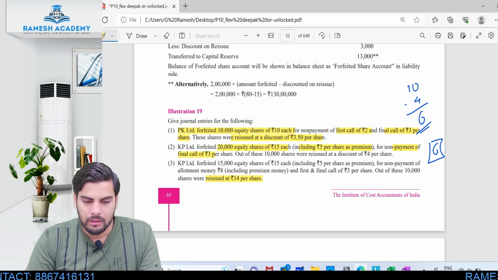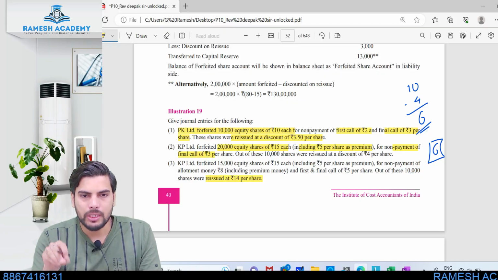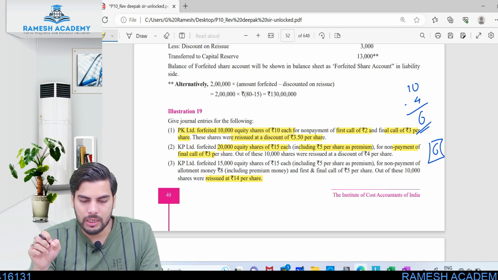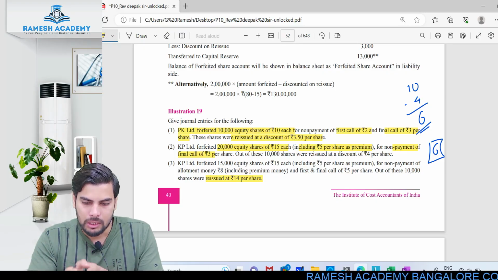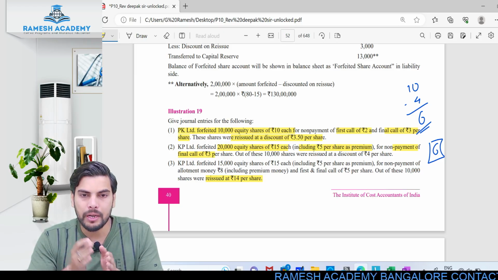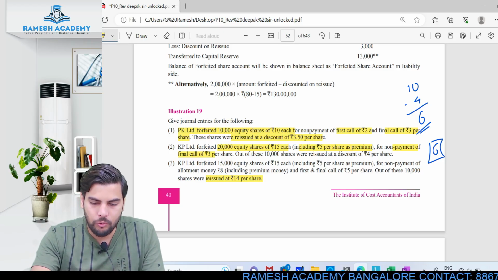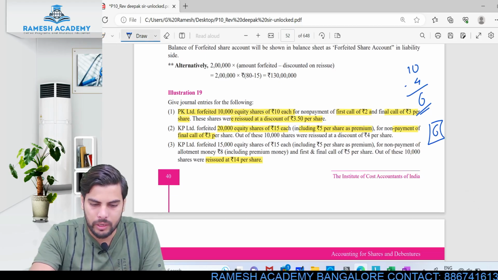So first thing is, how many shares are being cancelled? 15,000 shares are being cancelled. The issue price was 15 rupees, including 5 rupees premium. Where is this premium included? This premium of 5 rupees is included in the allotment stage. So I'll just write it over here. So issue price is 15 rupees.